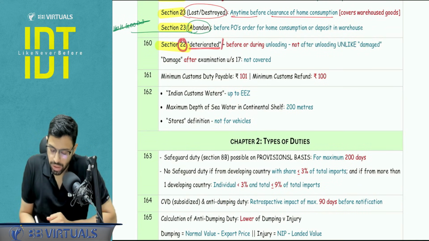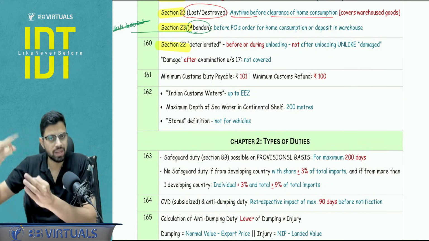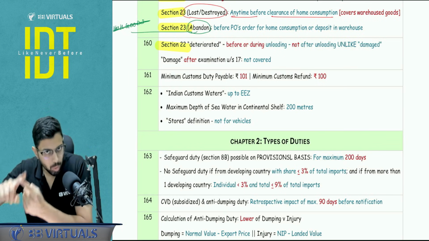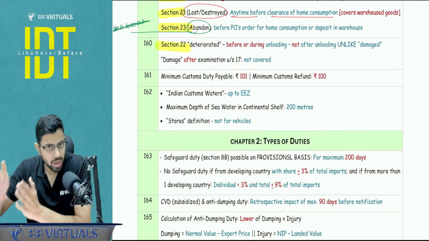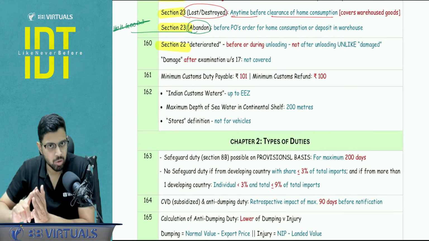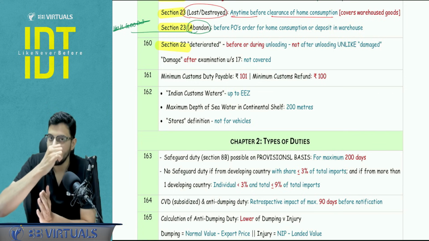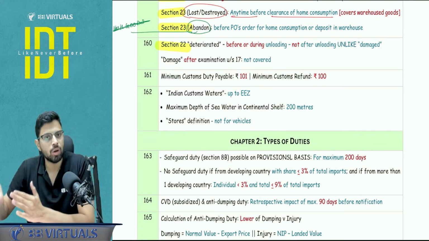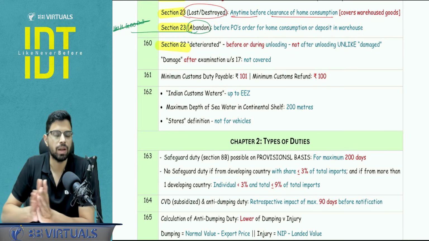Section number 22, damage and deterioration, very, very important. There are three clauses, A, B, and C. A covers damage and deteriorated both, that is before or during unloading. Then after unloading and before examination in B, and in C, warehouse goods, only the word damage is used. So if they put the point that the goods are deteriorated after unloading and before examination, you are not going to get the benefit of abatement.